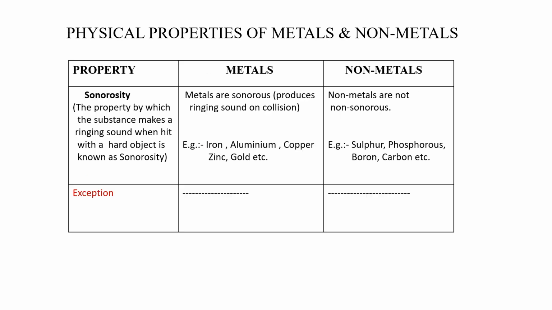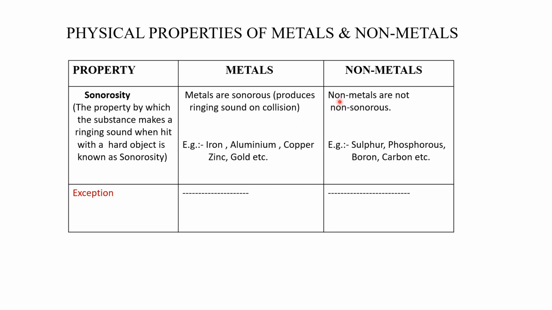Now let us come to the next topic, that is sonorosity. The property by which a substance makes a ringing sound when hit with a hard object is known as sonorosity. So it means that when the substance is struck, it will make a sound. Metals are generally sonorous, producing a ringing sound on collision. Examples: iron, aluminium, copper, zinc, gold.